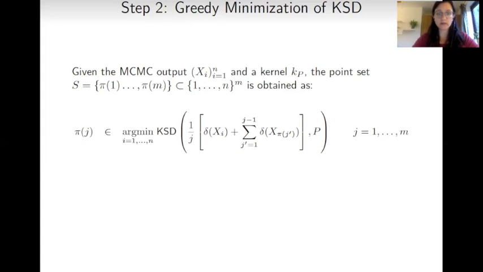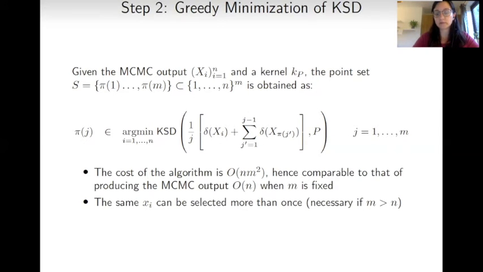Now we still need to specify how we will optimize the KSD. And we propose the following method. Given the set of MCMC output x1 to xn and our kernel Kp, the set of indices S is obtained in a greedy way, meaning that at each iteration j, we scan the entire MCMC output and we select the point that is minimizing the KSD from the empirical distribution that is obtained adding that point to the set of the previous j-1 points, with respect to P.